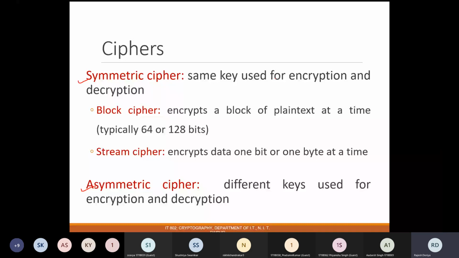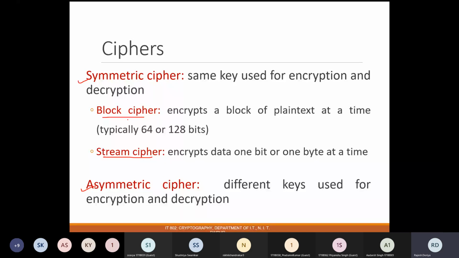In the earlier example, I explained that in order to transform our message into an encrypted one, we use some key with that, right? If we are using the same key for encryption and decryption, then it is termed a symmetric cipher. And it can be of two types: the first one is a block cipher and the other one is a stream cipher.